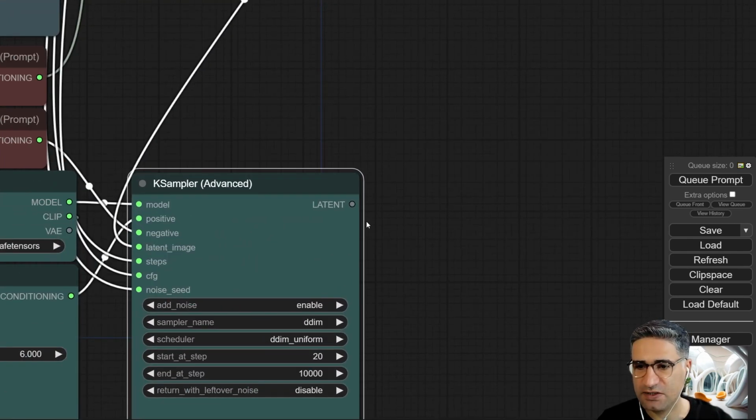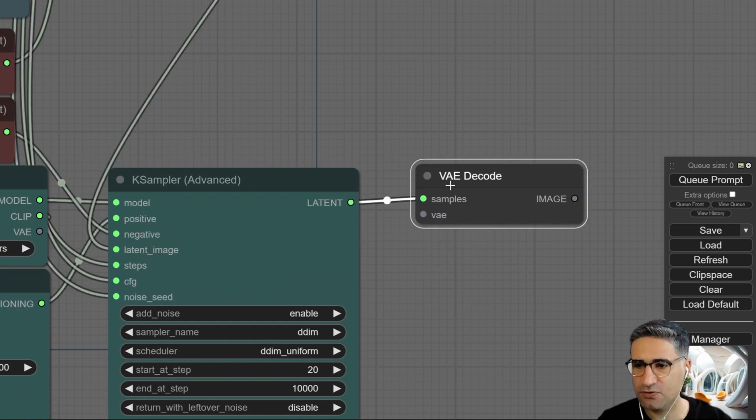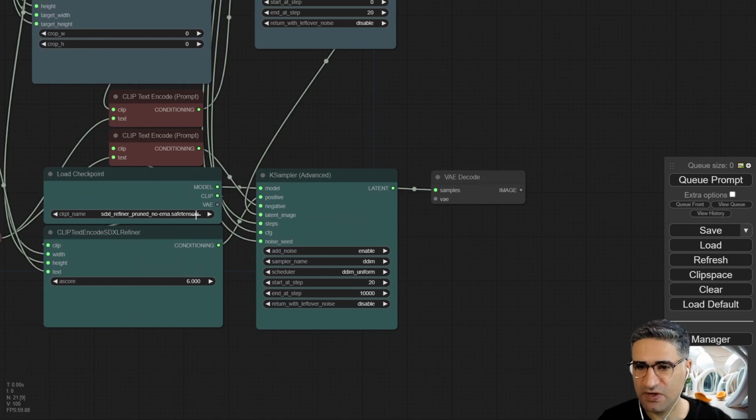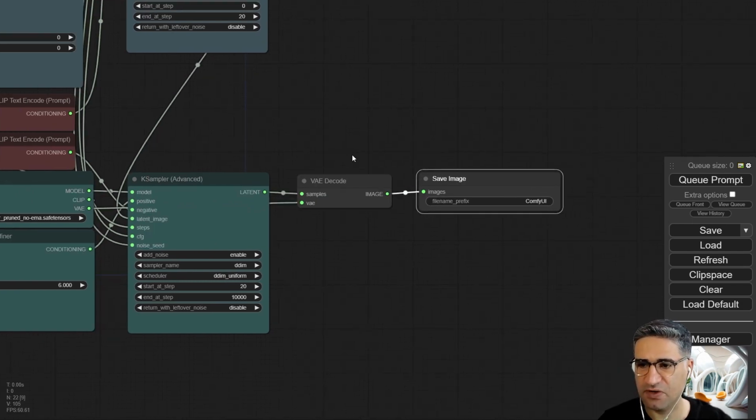And after that I have to create a VAE decode. It needs a VAE, and the VAE should come from the refiner. And after that I have to add a save image node.